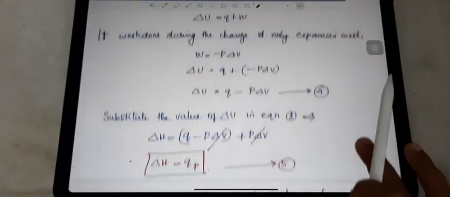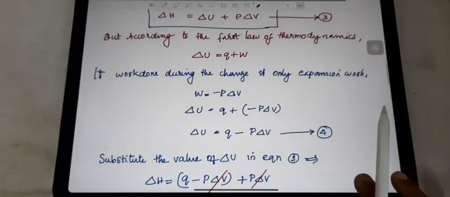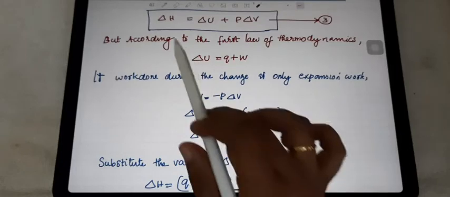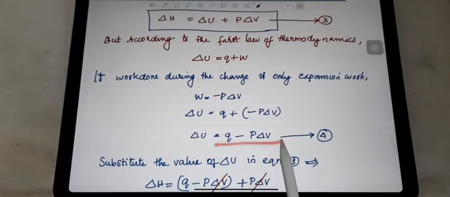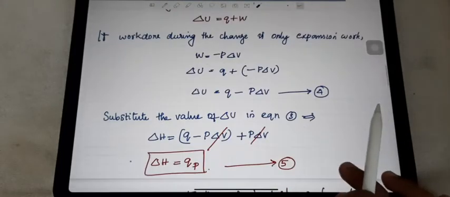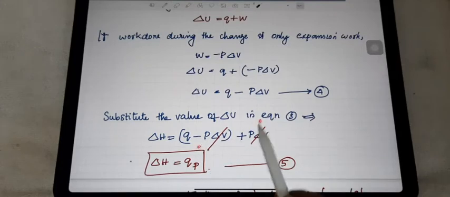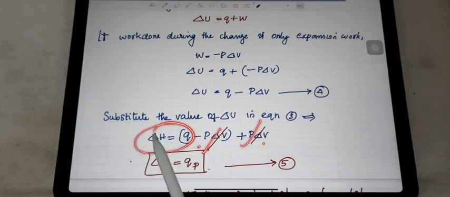So this delta U value, just introduce in this equation. So what will be happening here? Delta H is equal to delta U, which you got here: Q minus P delta V. Then the P delta V value also you have to write here. So minus P delta V plus P delta V cancel each other. So what will be happening here? Delta H is equal to Q.